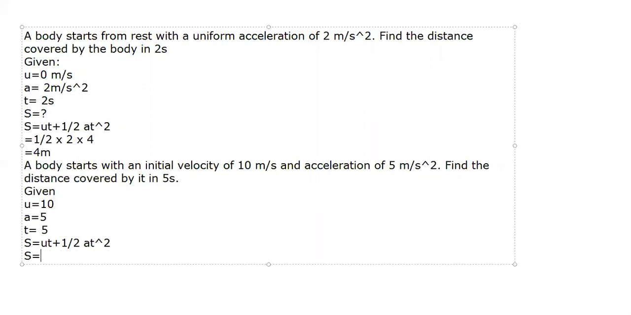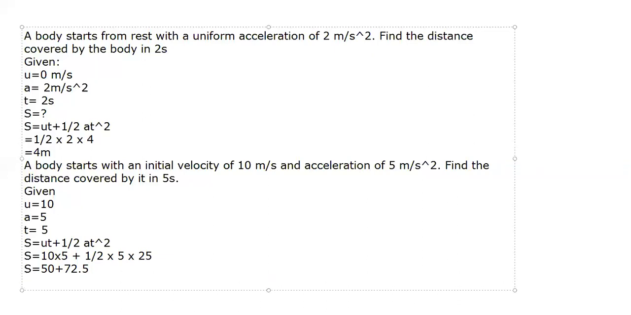Okay, so S is equal to, what is the initial velocity? 10. How much is the time? Time is 5. So 10 into 5 plus half. How much is the acceleration? 5. And how much is the time? Time is 5. So 5 5 is 25, T square is there. So S is equal to 10 5 is 50 plus half into 5 into 25. So 25 5 is 125. 125 divided by 2, which will be 62.5. Sorry, not 72, 62.5.